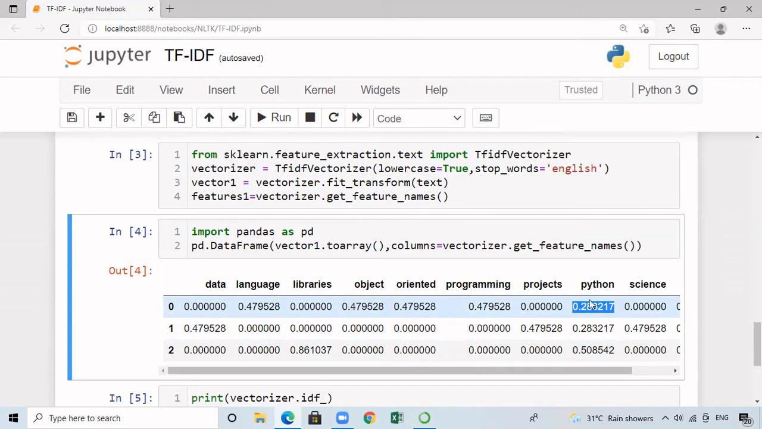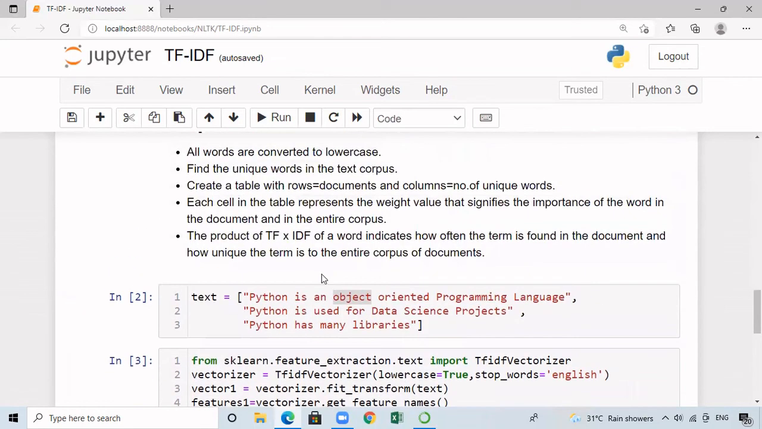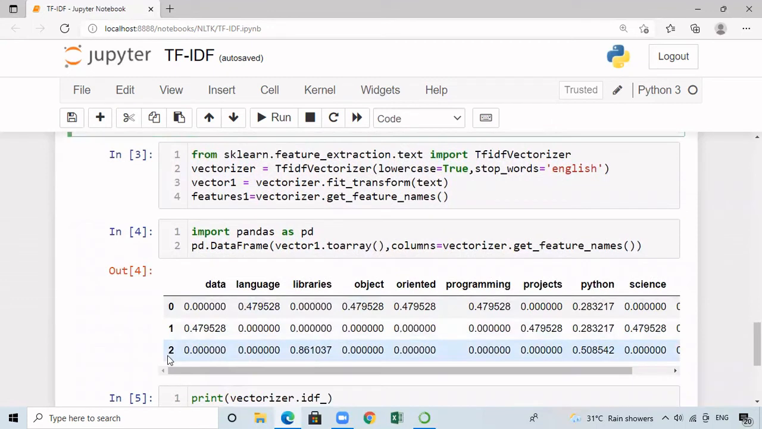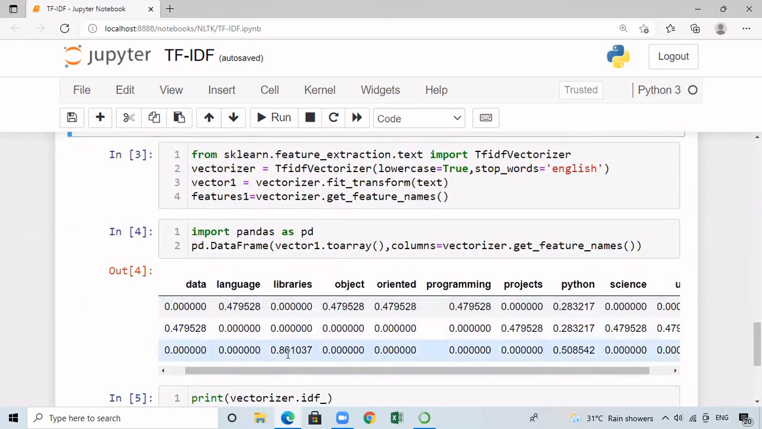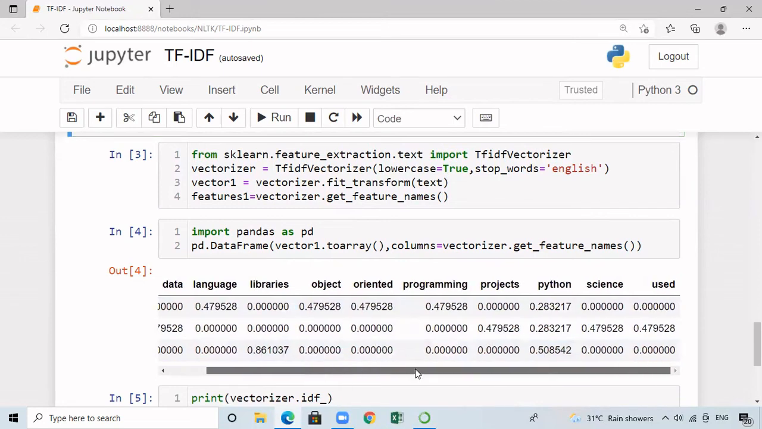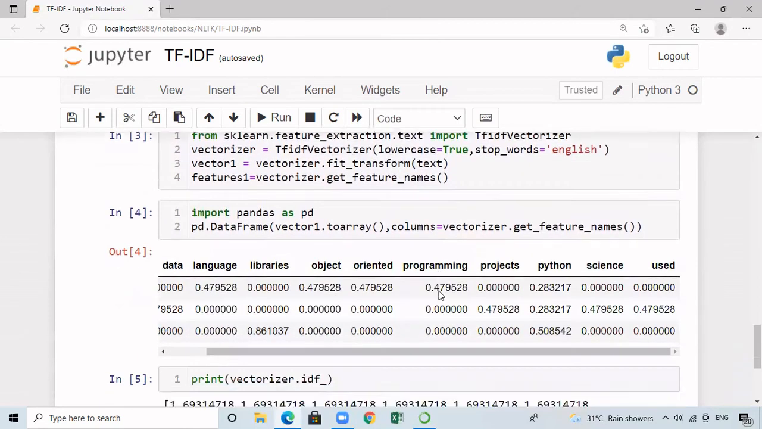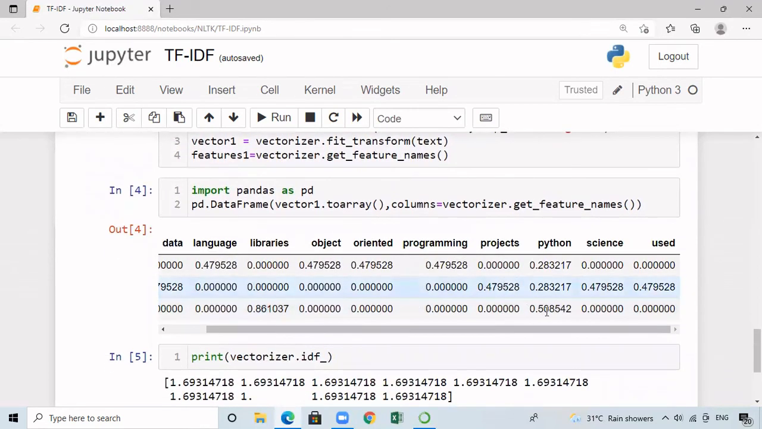Now, if you consider, Python is having less weight when compared to object. The reason for this is Python is occurring in all the documents in our text corpus. So because this is a frequently occurring word in all the documents in the entire text corpus, it is given less importance when compared to the rare words. Similarly, in the third document, library is given 0.8610, and then Python is given 0.5085 as a weight, because library is found only in this particular document, whereas Python is found in all the documents. Because of that, library is given higher importance when compared to Python.